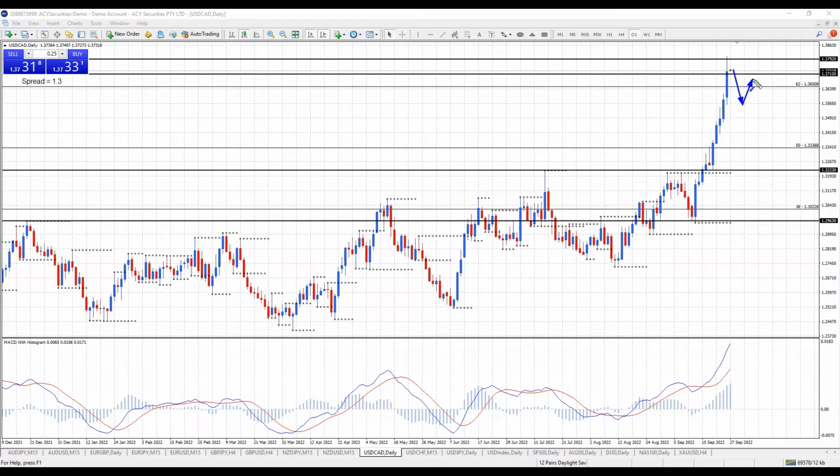If we can form the first lower top, then there's every chance that we're going to start to have a corrective move back down, and your first target would be weekly support down here at 132.23. If we break that level, then we could see a much larger decline. However, first of all, we need to start to see a reversal. So one, on the weekly chart, can we see a weekly candle reversal? Two, on the day chart, do we see the first lower top form?